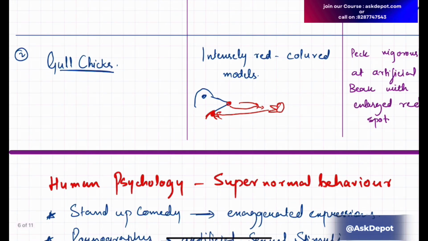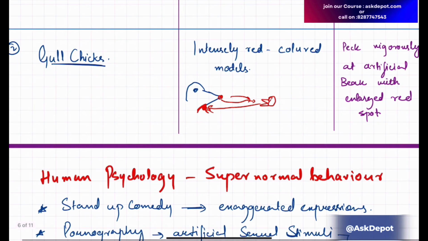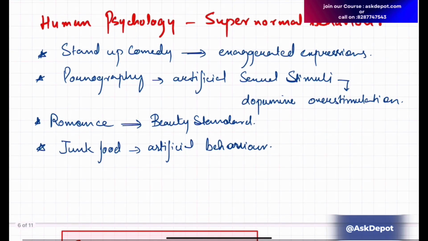Next is the gull chick. In some experiments, intensely red colored models were used. Gull chicks peck vigorously on the parent's beak for food. But artificial models were used with an enlarged red spot, and the chicks started to peck on that enlarged red spot. So this is an enhanced cue, a supernormal cue.